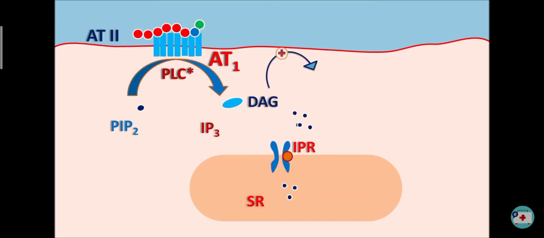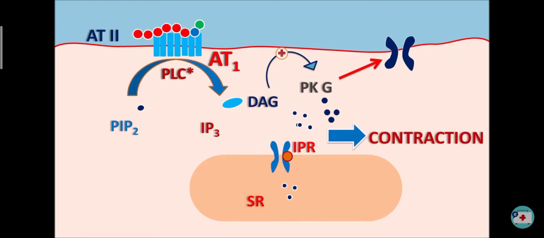Similarly, diacyl glycerol can activate the protein kinase G. These can stimulate the inward going calcium channels so that the calcium permeability into the vascular smooth muscle is increased. In this way, the calcium levels are increased within the vascular smooth muscle, which increases the contraction of the vascular smooth muscle. That's why angiotensin 2 acts as vasoconstrictor. It can also increase the smooth muscle proliferation as well as aldosterone secretion by increasing the intracellular calcium levels.